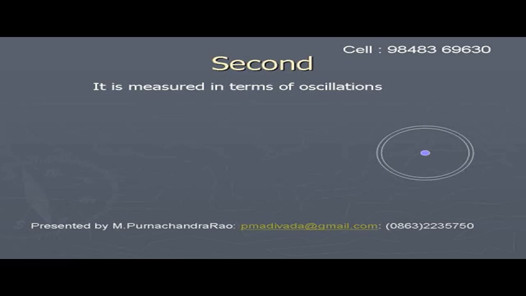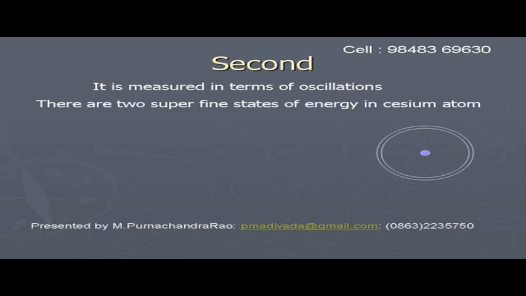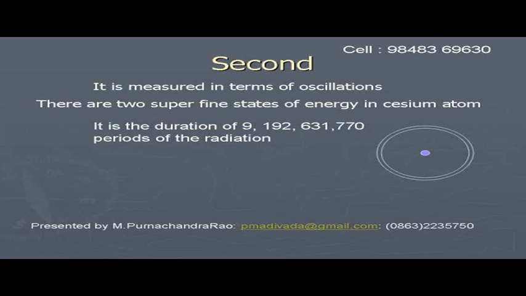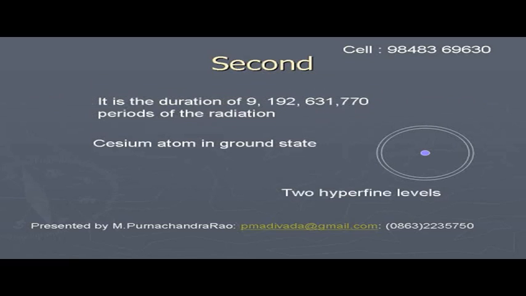There are two hyperfine states in which the atom continuously oscillates, and the time taken for one oscillation between these two levels is a period. 1 second is the duration of 9,192,631,770 times the period of this radiation.